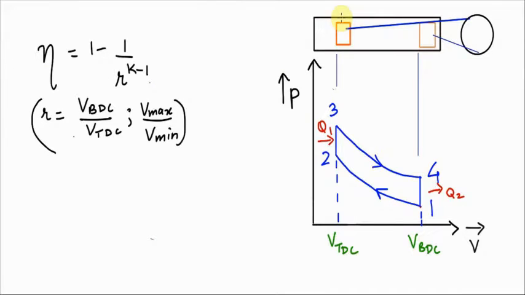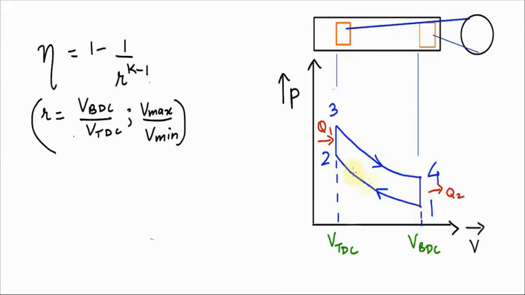Let us understand this with a simple PV diagram of an Otto cycle. Here I have shown the basic PV diagram of an Otto cycle. The charge first enters the combustion chamber. I have not shown it here, but let's say it's 0 to 1. The path 0 to 1 defines the entering of charge in the cylinder.